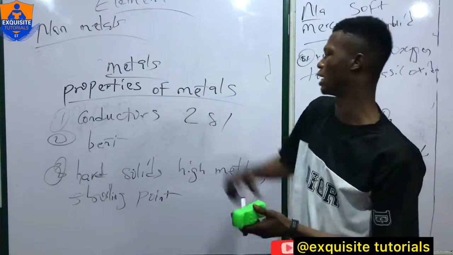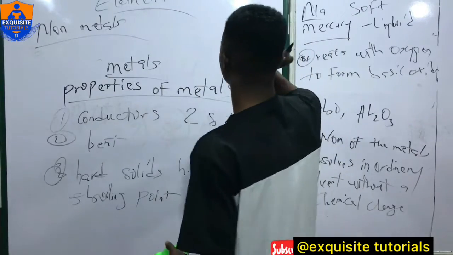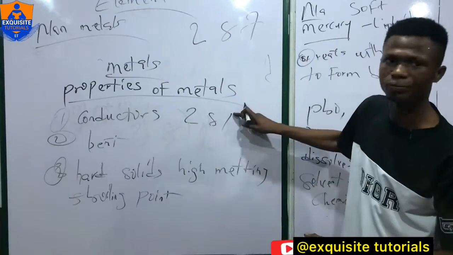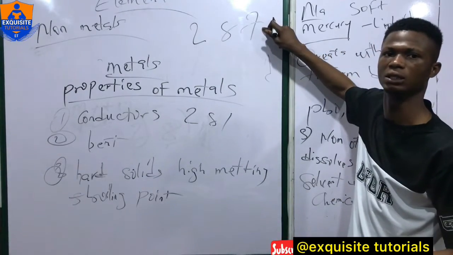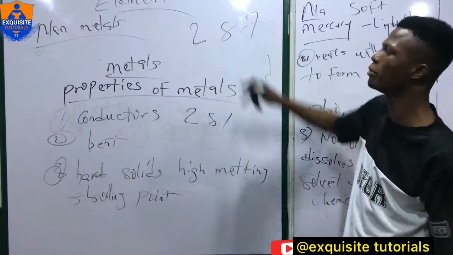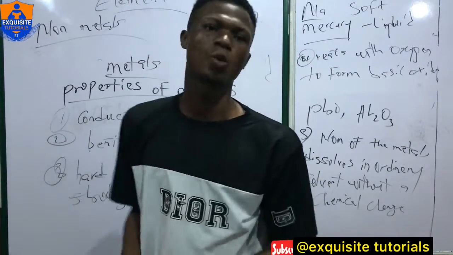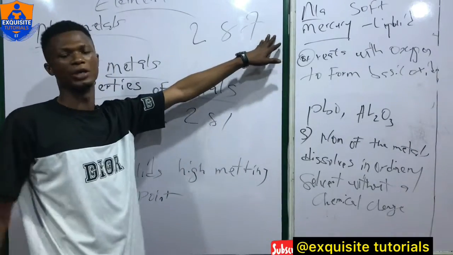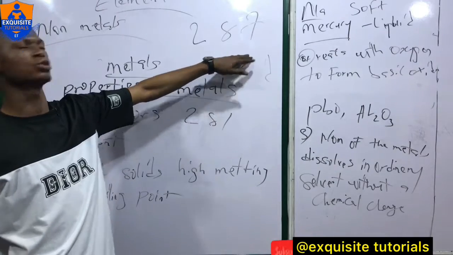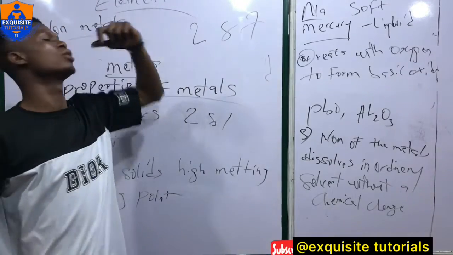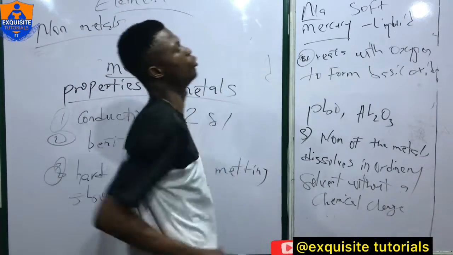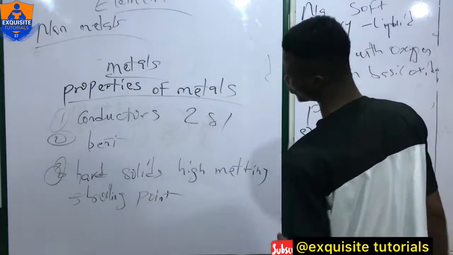So non-metals, for example, chlorine. Chlorine is 17. Chlorine has 2, 8, 7. Chlorine needs 1 to complete the 8. So if chlorine needs 1, that means chlorine or non-metals do not have free mobile ions in their outer space, which is to say that non-metals are non-conductors of heat and electricity. As simple as that.